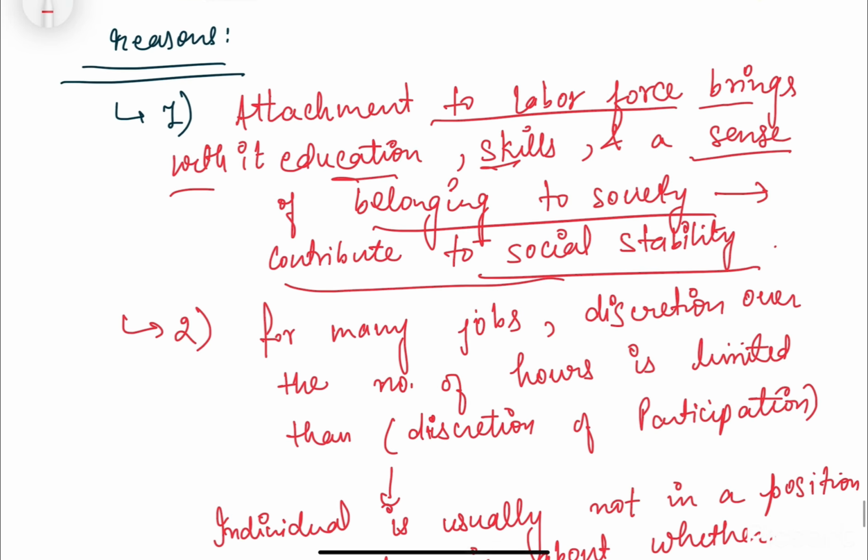If a person is participating in the labor force, he is interacting on a day to day basis, he needs to have some skills in order to be able to work, right? He must have some education, so it is promoting education, culture, skills, and a sense of belongingness to society. So it is creating a more stable, healthy, wealthy kind of society.